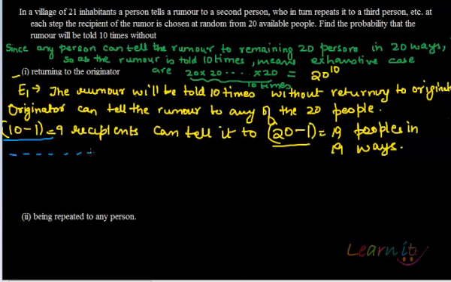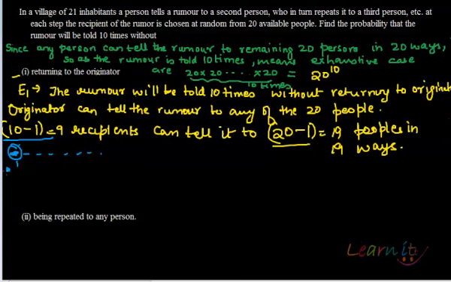Because what will happen, say these are the 10 people who receive the rumor, okay? And this was the originator, okay? In total there are 20 people. Now this person has got the rumor, then he spreads it to the next 9 people, right? So obviously this person gets excluded from the next step, because this person is already there in the first case, right?